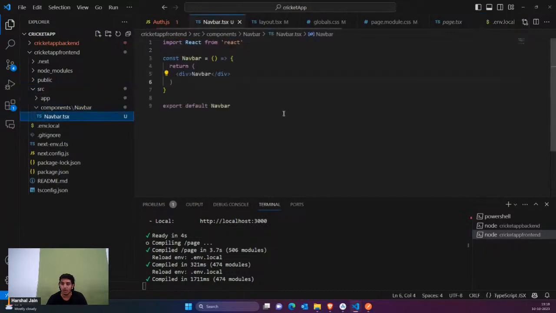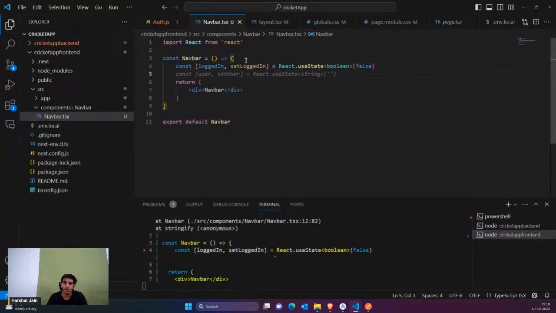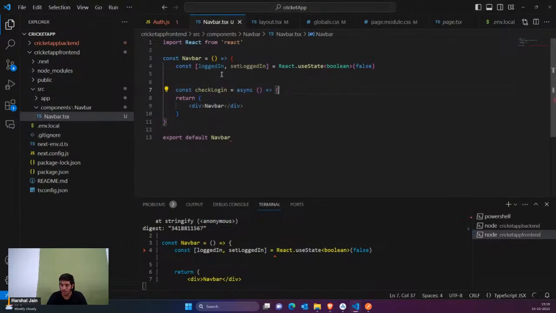So just go to navbar.tsx. Here we have to say that when you are inside the navbar, first of all, I would check whether the user is logged in or not. If the user is logged in, then I would show the logout button. If the user is not logged in, then I would show the login button. For that, we have a function named check login.